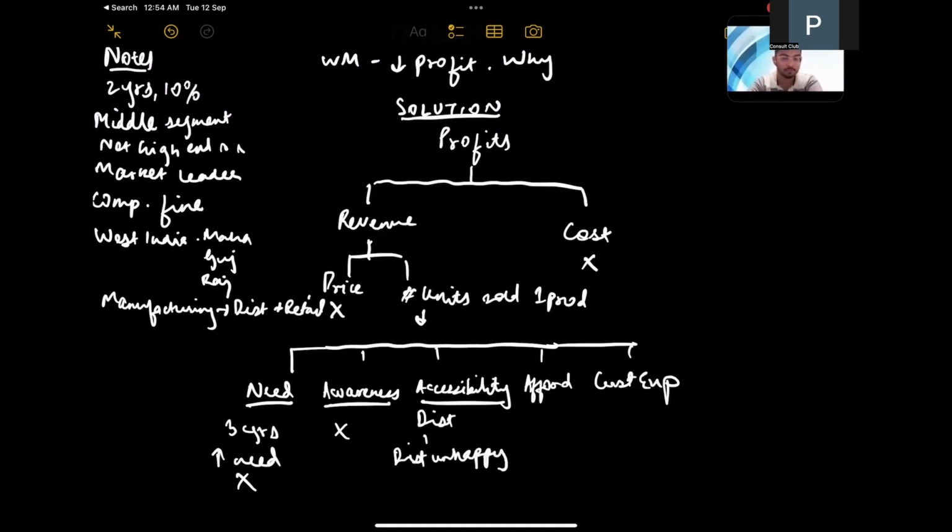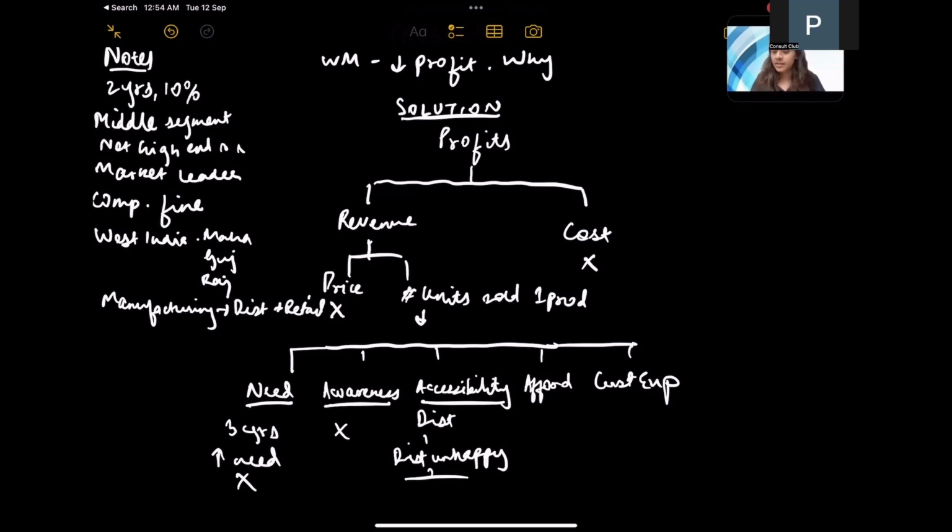Right. So, to understand, typically what we have seen is that distributors take a margin from the manufacturer. So the reason that the distributors are unhappy could be because they are not getting enough margin from the client, or it could be a pull issue, that there's not enough demand in the market.